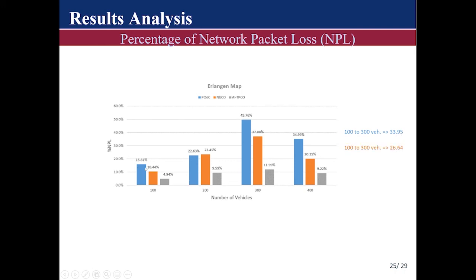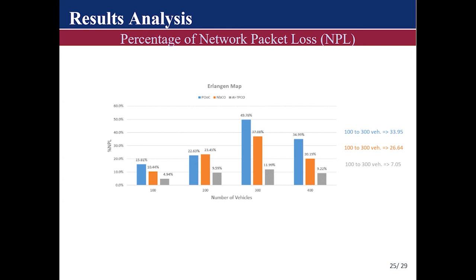When we take a look at the neighbor-based certificate omission strategy, as the number of vehicles increased from 100 to 300, it incurred an increment of 26.64. But when we come to our scheme, even as the vehicle population increased from 100 to 300 vehicles, our scheme incurred a network packet loss increment of only 7.05.